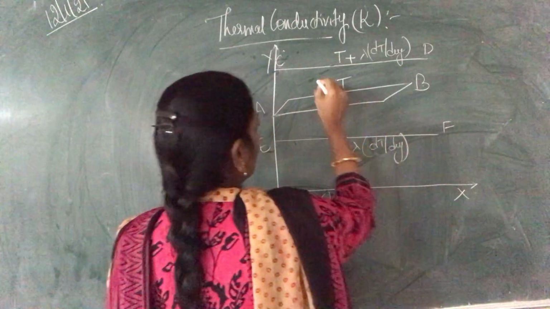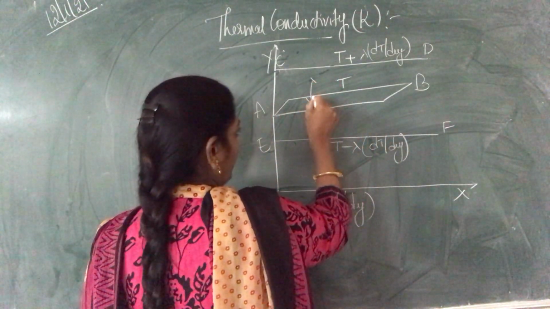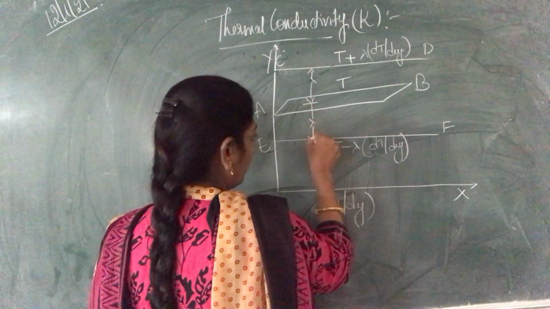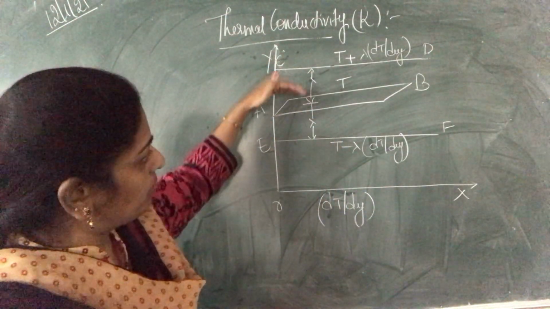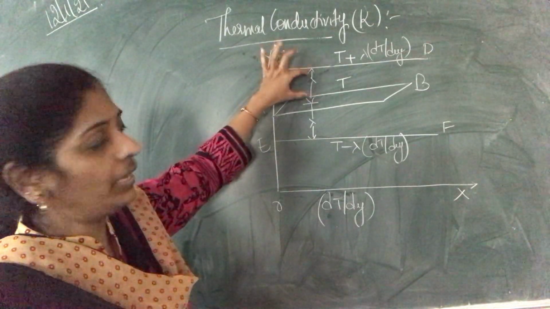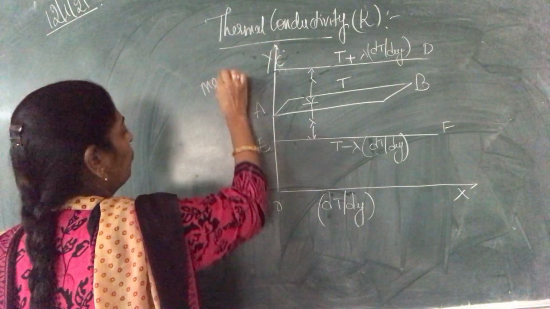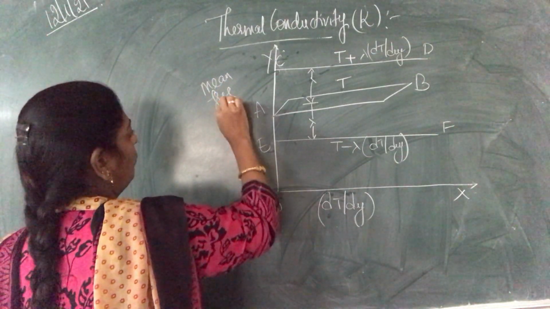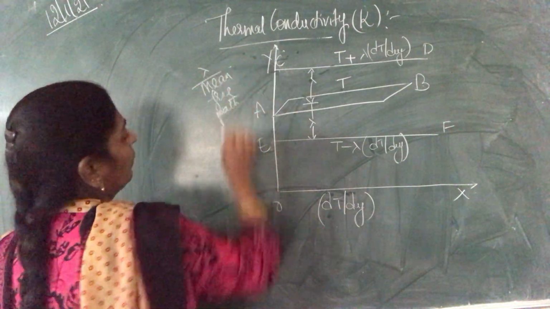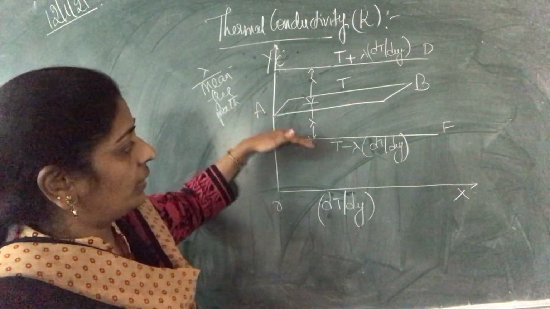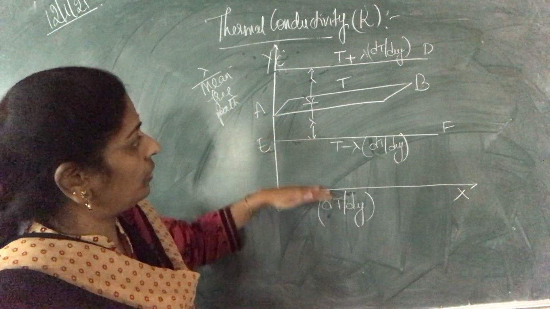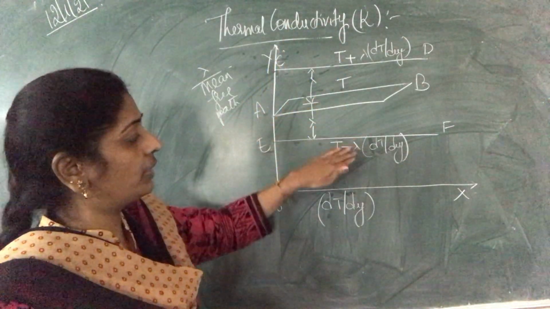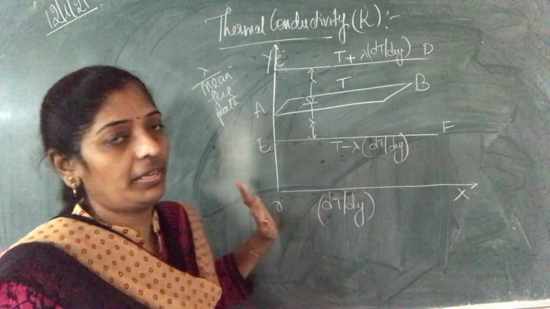So what is lambda? We know that lambda is the distance between two layers. The distance between any two layers will be lambda. Lambda is nothing but the mean free path. So there is a difference in the temperature. Here it is 0, this is T, and above it T plus lambda dT by dy. Next, below the layer, it is T minus lambda dT by dy.